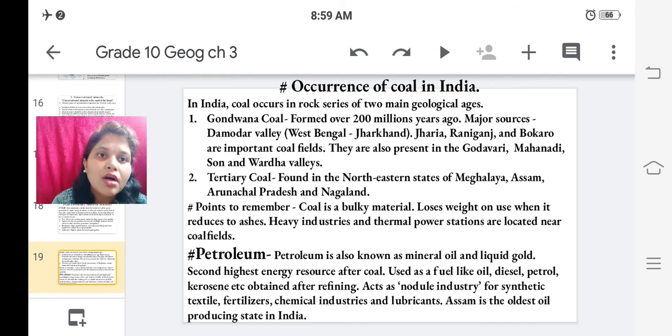Points to be remembered. Coal is a bulky material. It loses weight on use when it reduces to ashes. When we burn coal, it reduces in weight and converts into ashes. Heavy industries and thermal power stations are located near coal fields. Earlier we discussed that, to reduce the transportation cost, these industries are located near coal mines.